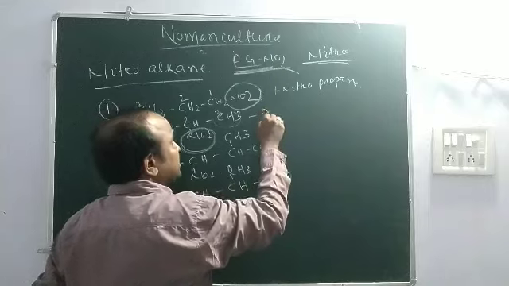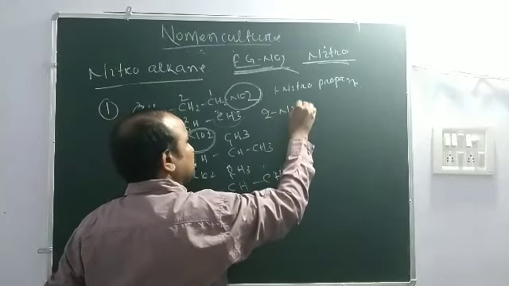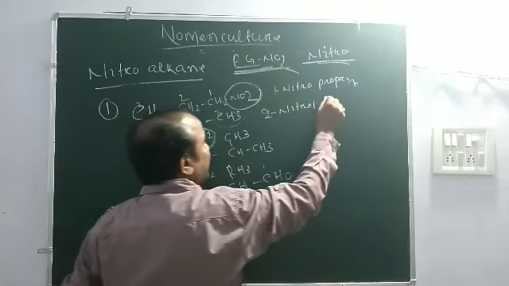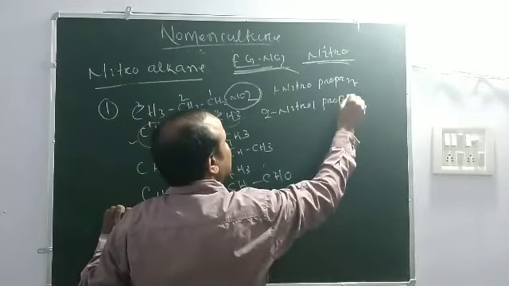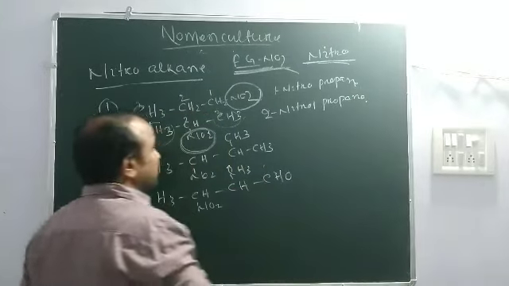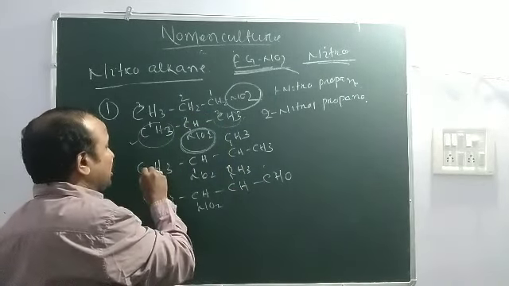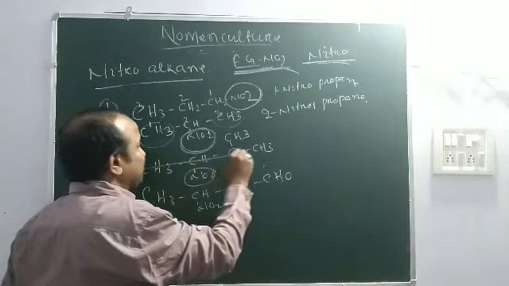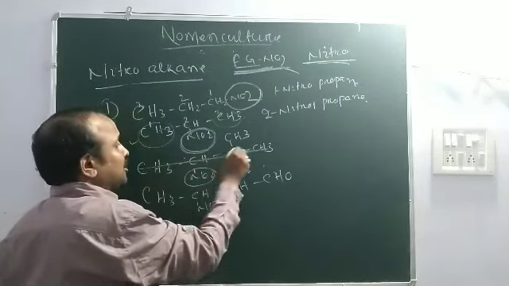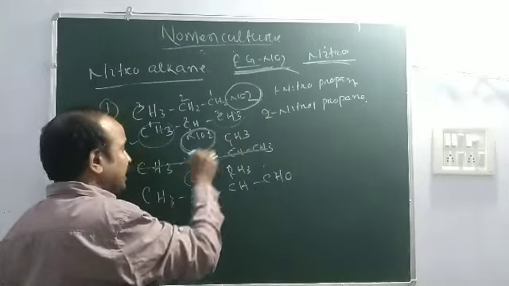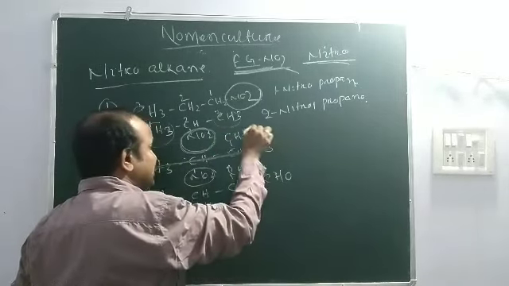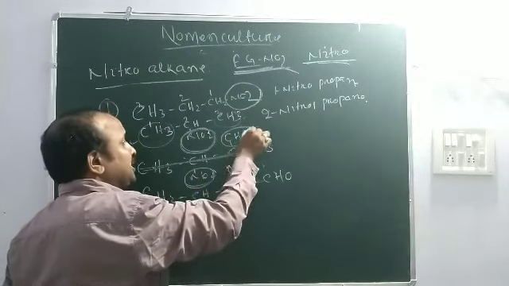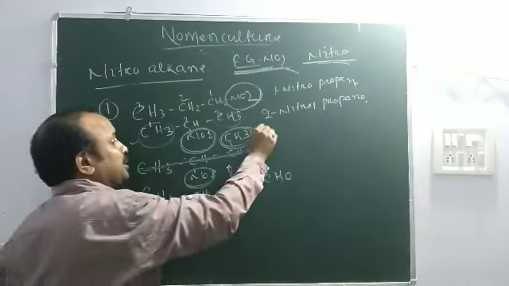Prefix is 2 nitro, parent root is 1, 2, 3, meaning propane. Then you see here the nitro group. This is the principal chain, because 1, 2, 3, 4. This is another substituent group. Here is functional group nitro, here is substituent group methyl.